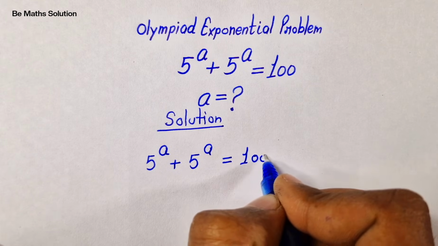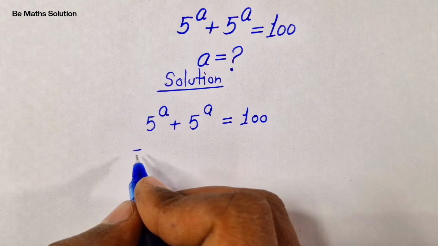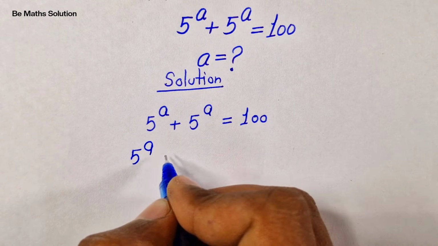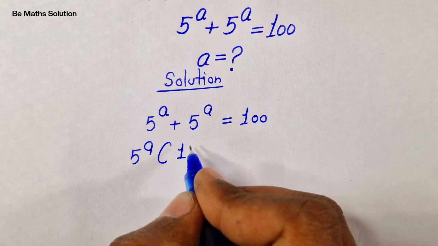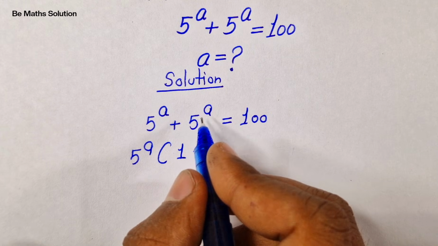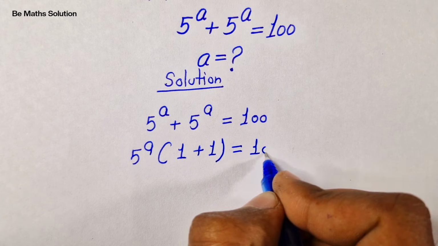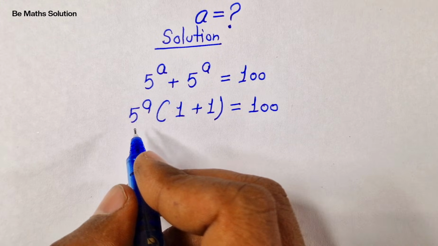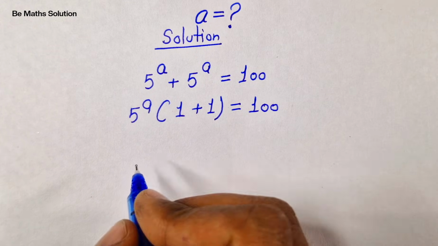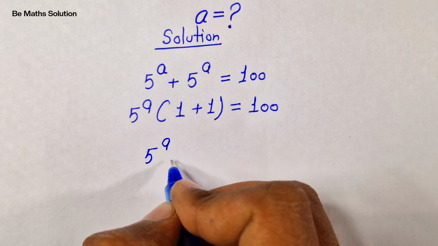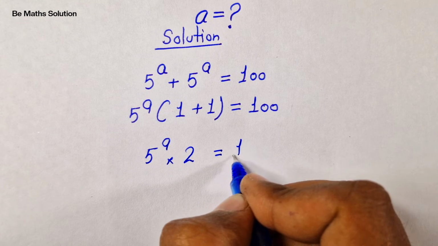Here 5 to the power of a and 5 to the power of a is common, so we take 5 to the power of a as a bracket: 5 to the power of a divided by 5 to the power of a is 1, plus 5 to the power of a divided by 5 to the power of a is 1. The bracket is equal to 100. Then in the next step, it will be 5 to the power of a times 1 plus 1, which is 2, equal to 100.